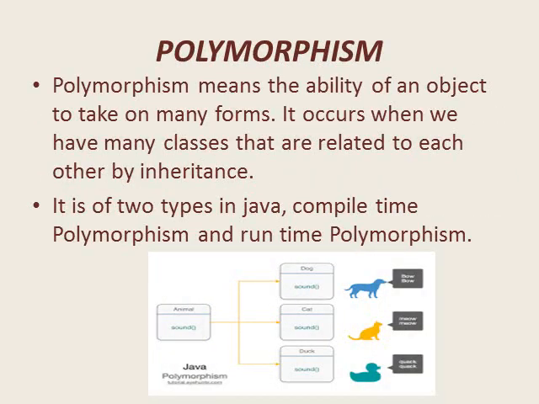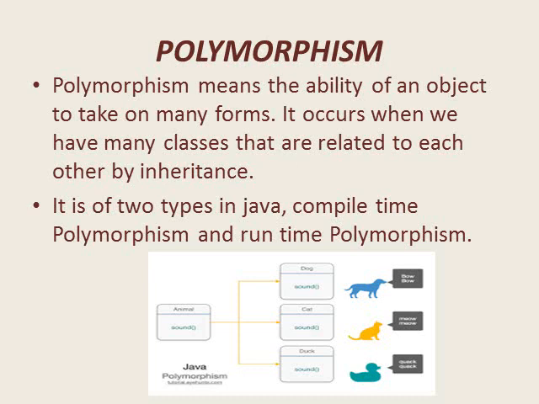Next one is polymorphism. Polymorphism means the ability of an object to take on many forms. It occurs when we have many classes that are related to each other by inheritance. Polymorphism is of two types in Java: compile time polymorphism and runtime polymorphism.